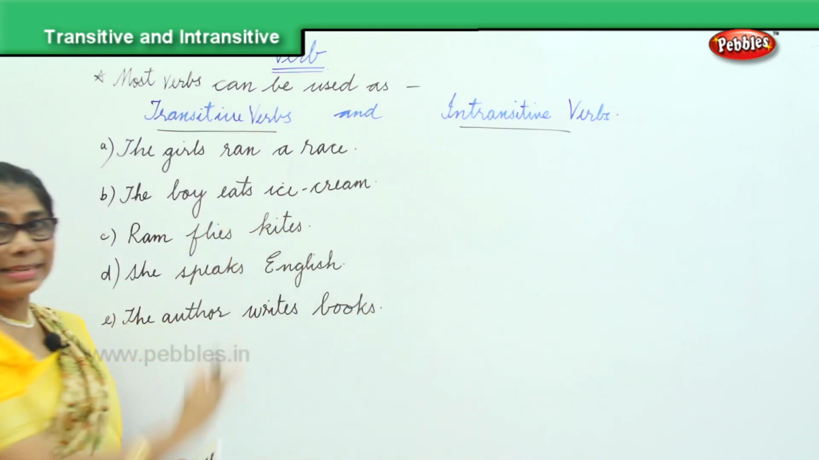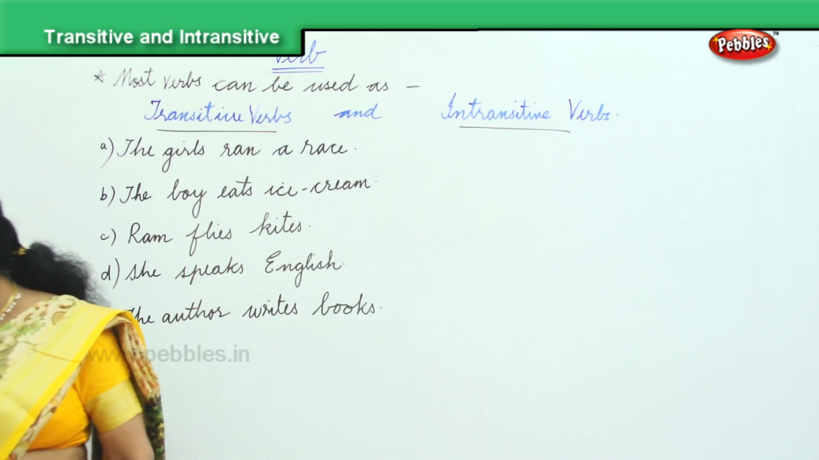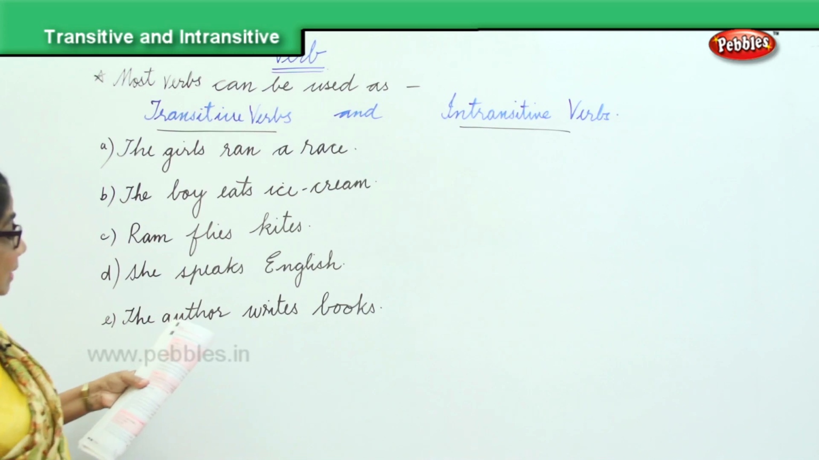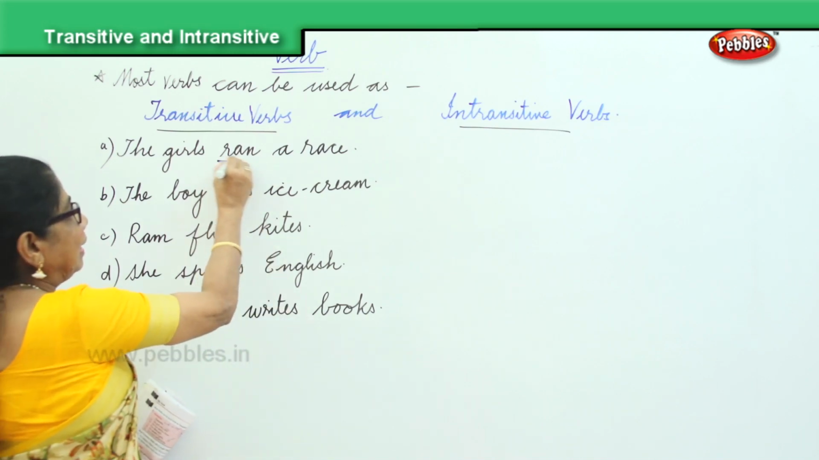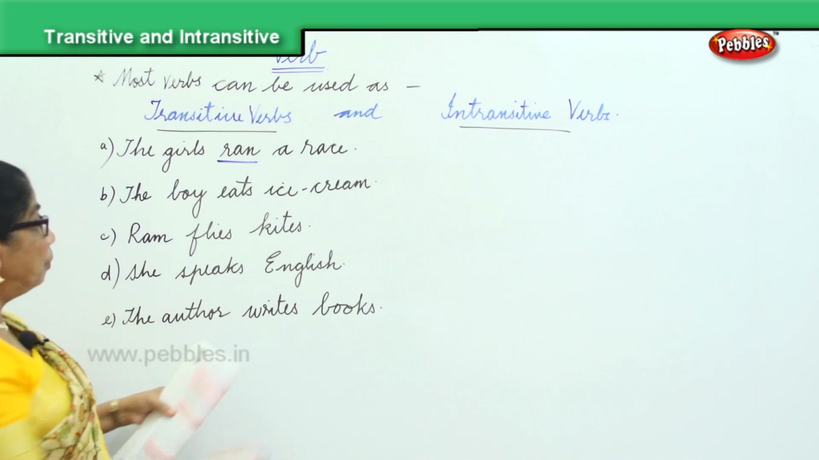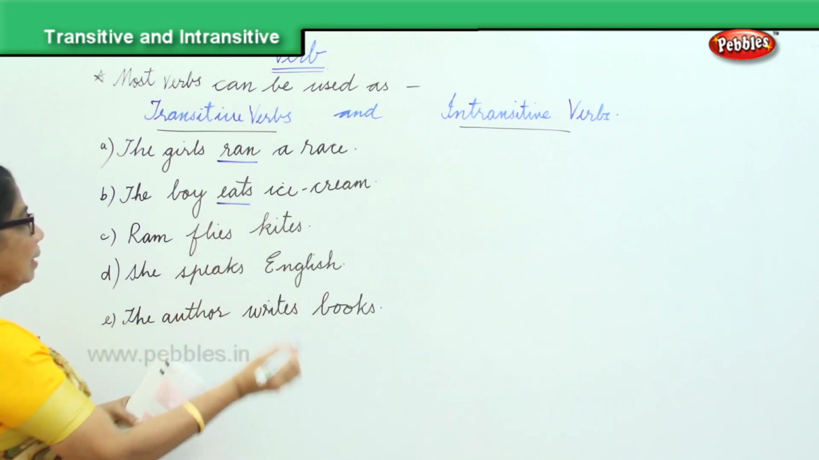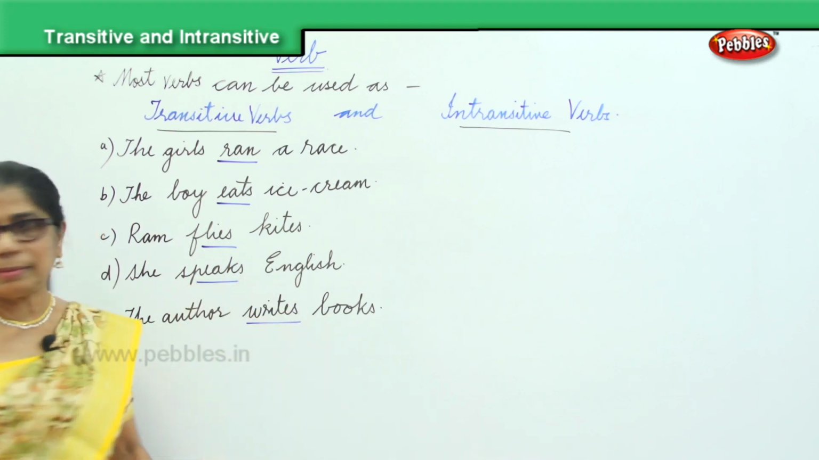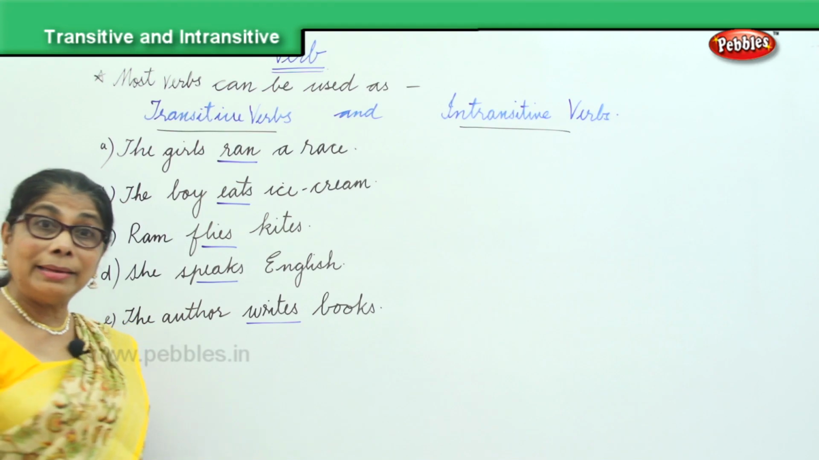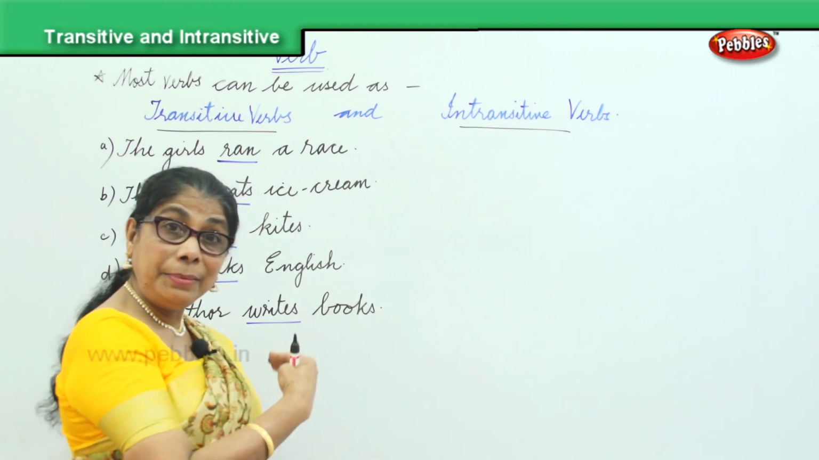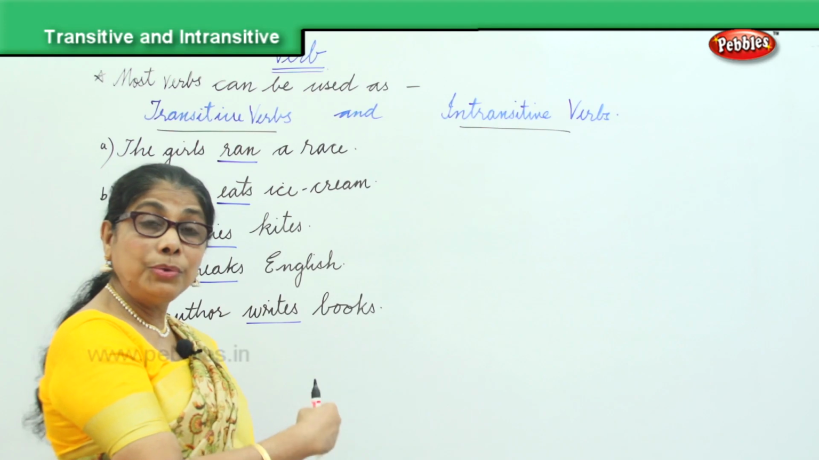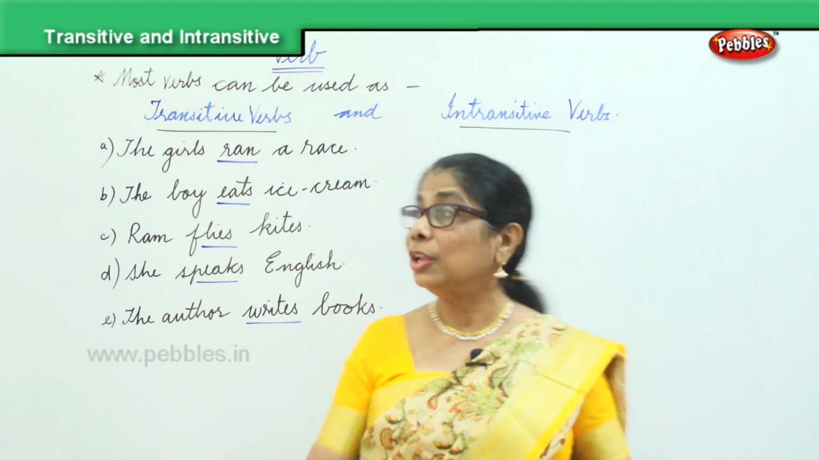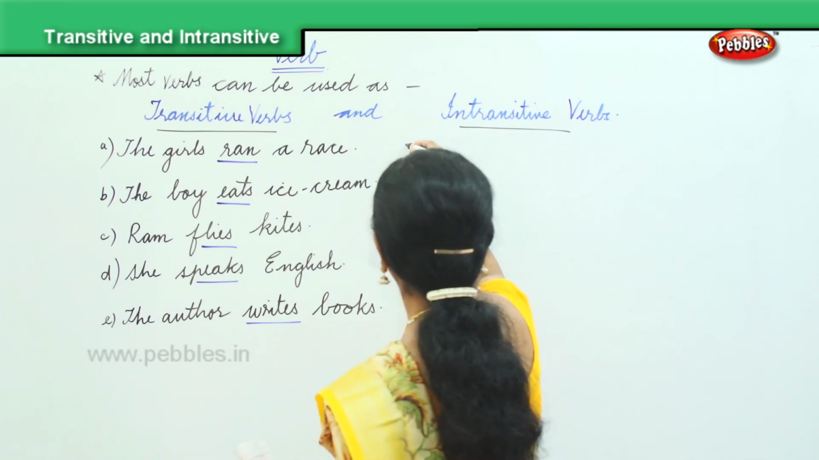Here we have transitive. Now, let's look at the verbs, intransitive verbs in these sentences. The girls ran. The boy eats. Ram flies. She speaks. Author writes. Now we will look at how the same verbs are used as intransitive too. So when you do both together, you'll understand better. Okay, let's look at the first one.